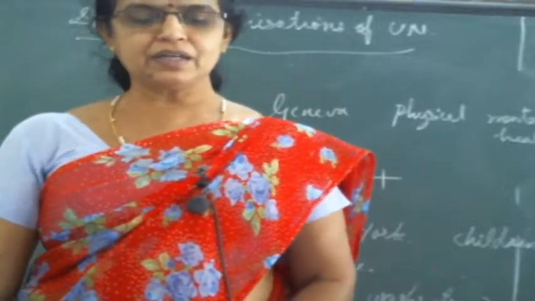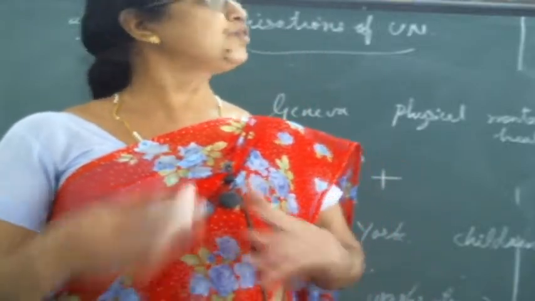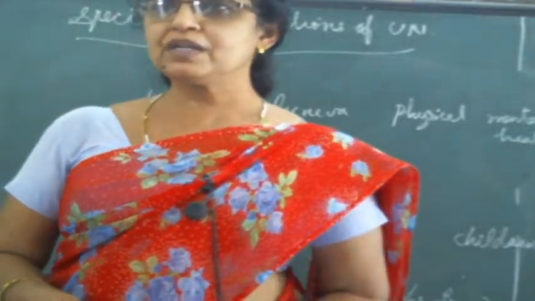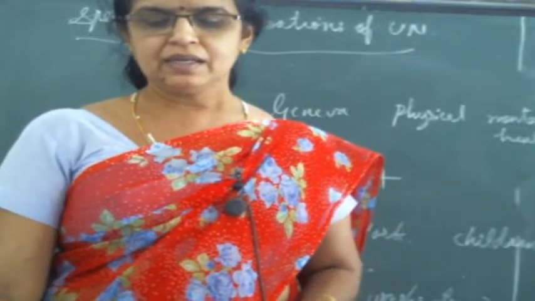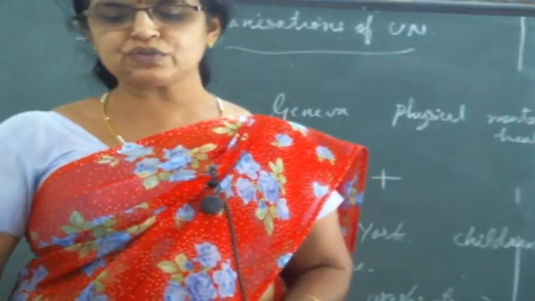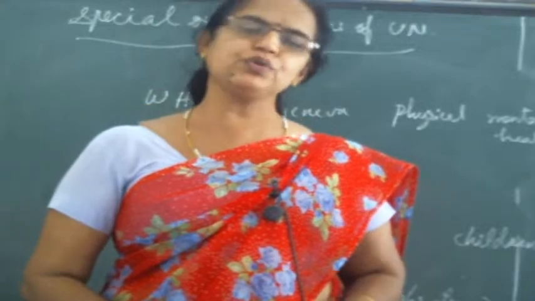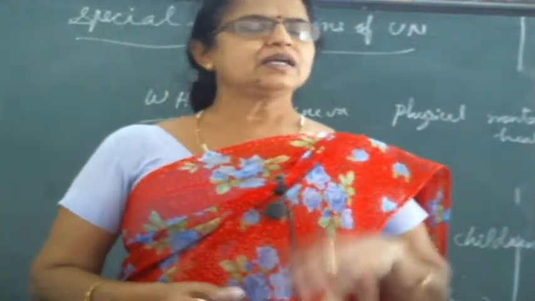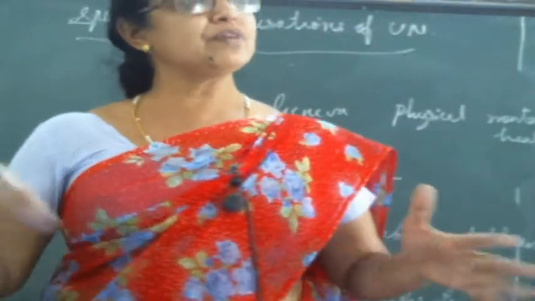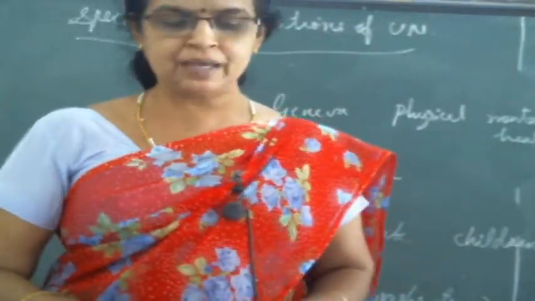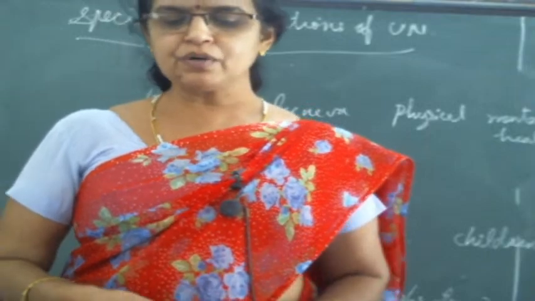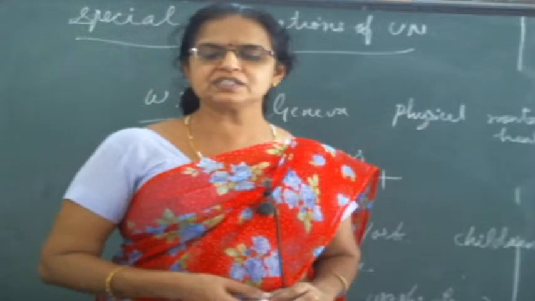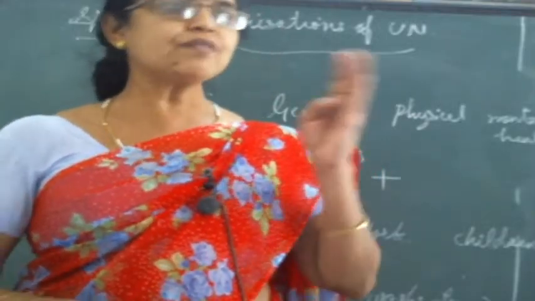Next one, cooperation of India with the UN. India is a developing country, we know. And is there any contribution between India and UN? What is the cooperation between India and UN? That is given there. India has adopted a strategy of solving disputes with other countries through UN. If we have some problems, we adopt this strategy. Directly we are not going to solve the problem, we solve it through UN. Okay. India has always contributed on a large scale to the peacekeeping forces of the United Nations by sending soldiers wherever required. And another way India helps.